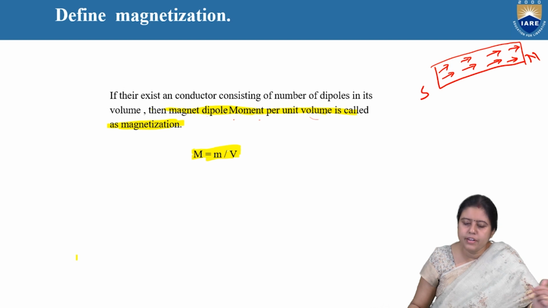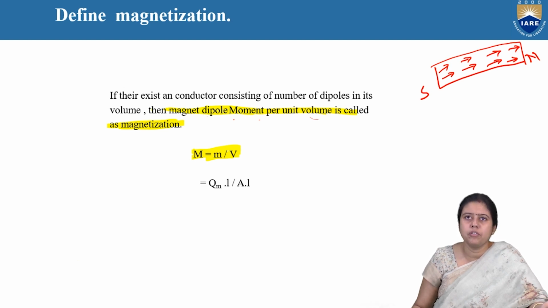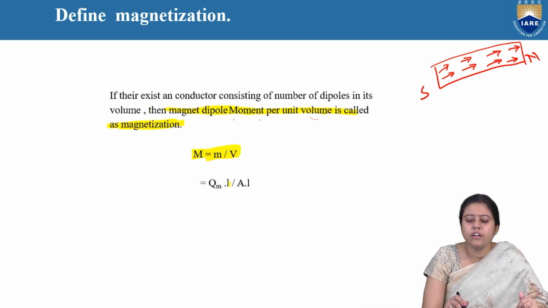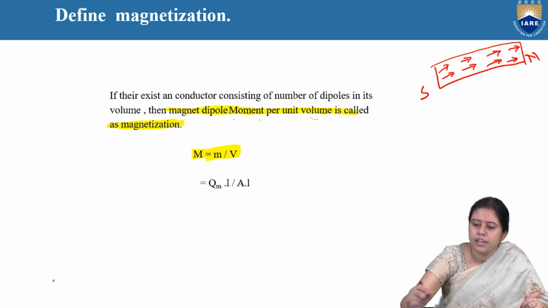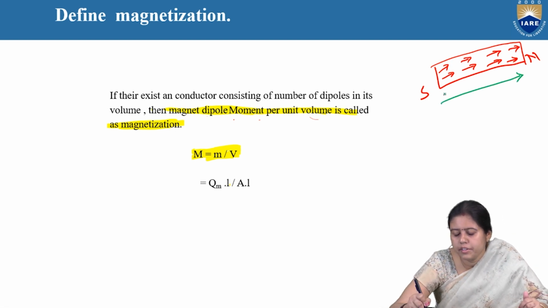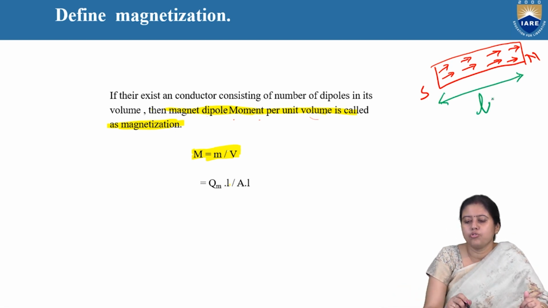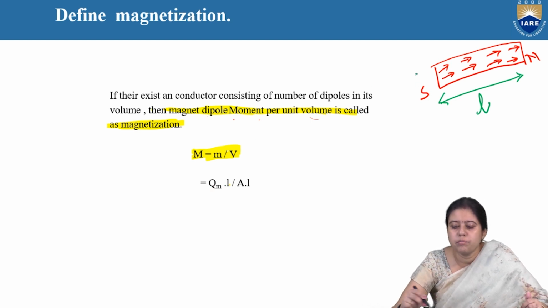Now what is capital M? From the previous section we know it is pole strength into L. What is L? L is the length between the north pole and south pole. And what is volume? Cross-sectional area into length.